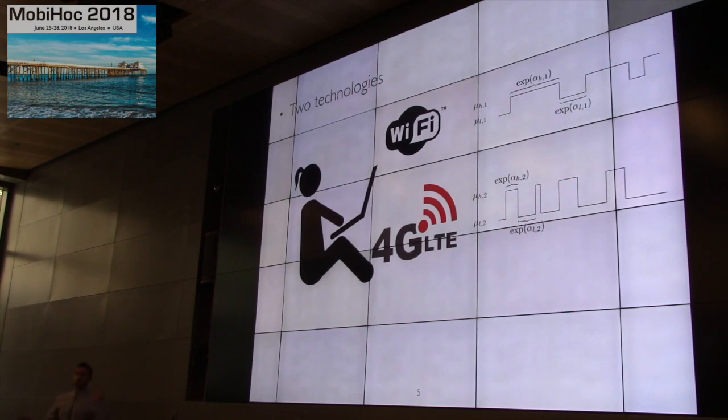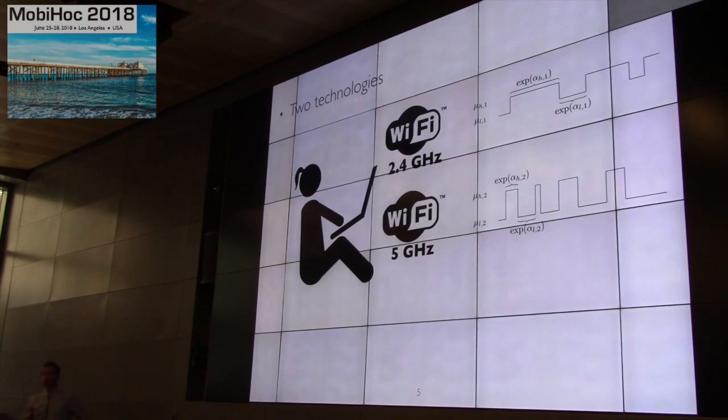Here we're in particular interested in the case where Alice has two technologies. This can be, for example, Wi-Fi and 4G. Of course, these two technologies have different parameters, different service rates and different transition rates. Here I show Wi-Fi and 4G, but this could be Wi-Fi and power line communication, or even two different Wi-Fi channels. And actually, this is the case that we will mostly look at for our experiment, where Alice has two different Wi-Fi channels.